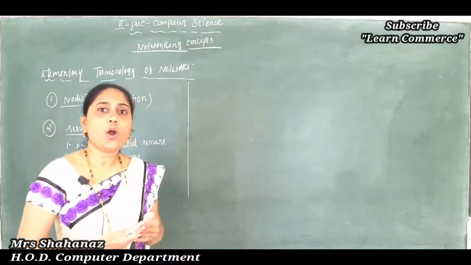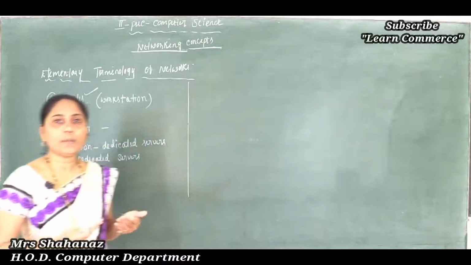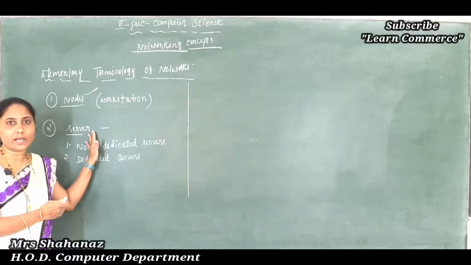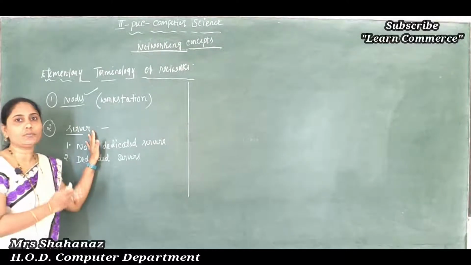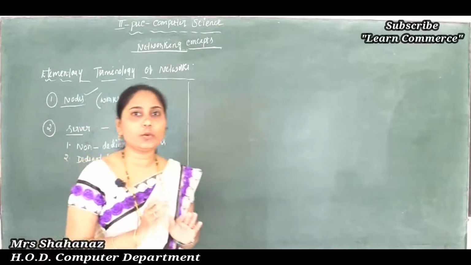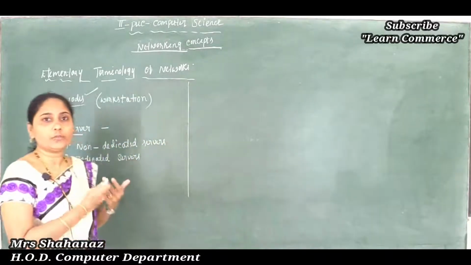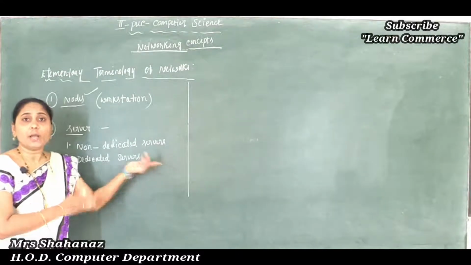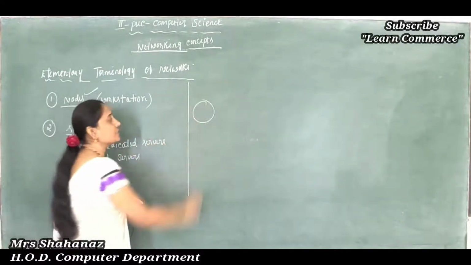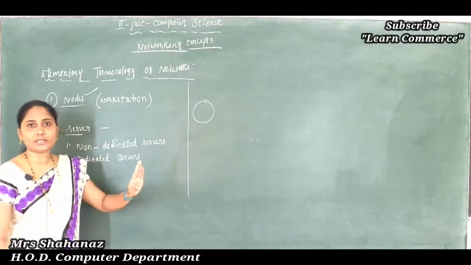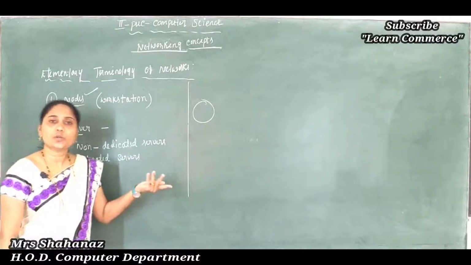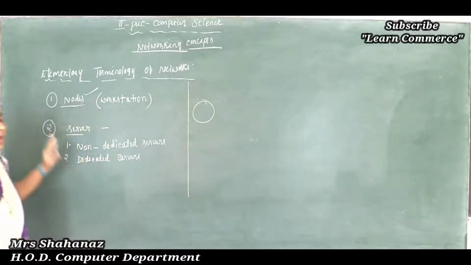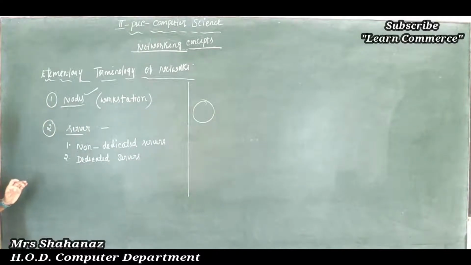So we can say, of course, if there were no nodes, maybe if you are not using any computer, is it able to create the networking here? No. If there were no nodes, that means there would be no network at all, correct? The networking is possible just through the computer, but if there are zero computers, that means no computer is there, so is it able to create the network? So we can say that if there were no nodes, there would be no network at all. So this is the meaning of the nodes. Clear the meaning of the nodes?